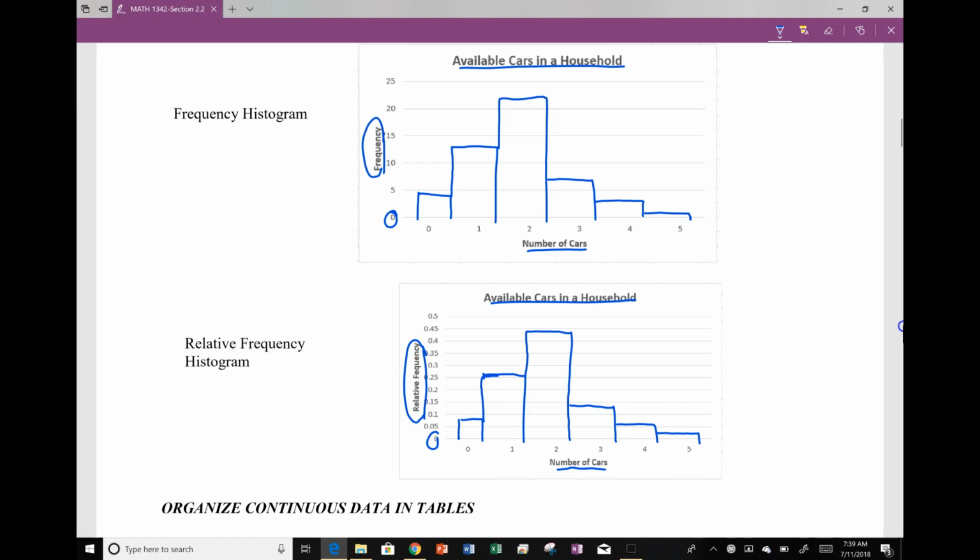So I would like for you to work on organizing discrete quantitative data. Let me know if you have any questions.